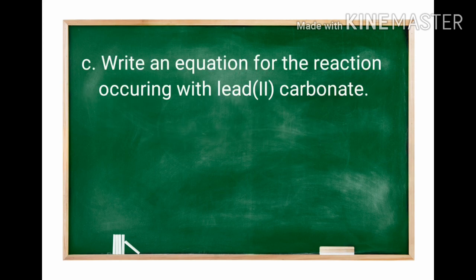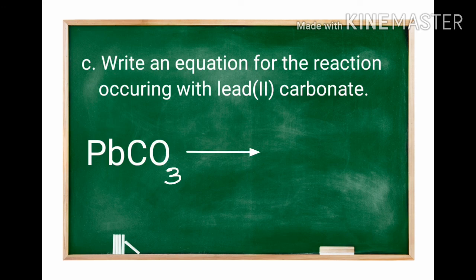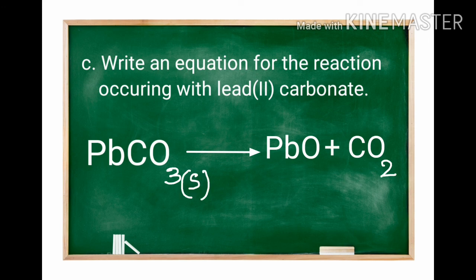Next question is to write the equation for the reaction occurring with lead carbonate. We know lead carbonate, PbCO3, gives lead oxide, PbO, plus carbon dioxide, CO2. Now we can write the state symbols. Lead carbonate is solid, lead oxide is also solid, and carbon dioxide is the gas that is collected in the syringe.